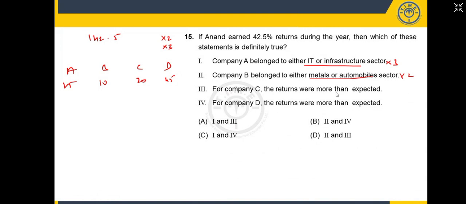Remember, I may not, because IT or infra are two different companies. One is IT, one is infra. One is A, the other one may not be A. Correct? So I may multiply by 3, I may not multiply by 3. It's not mandatory to multiply. But I want the total value to be 42.5 returns. Tell me with what numbers I should multiply.